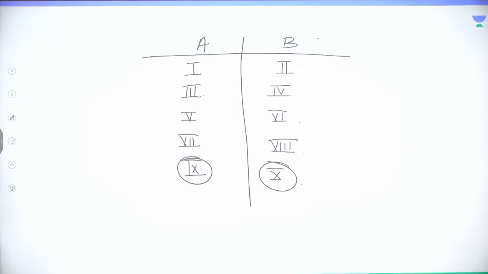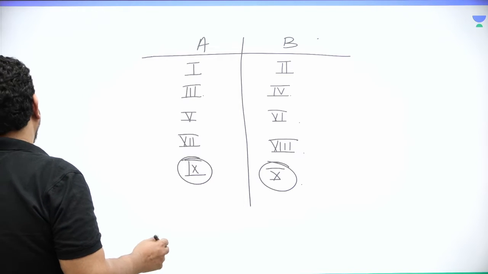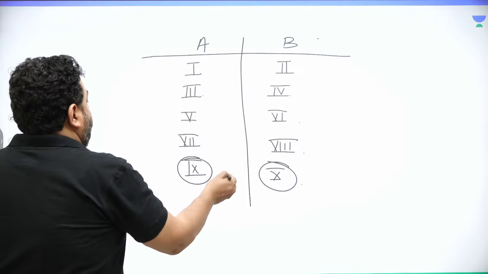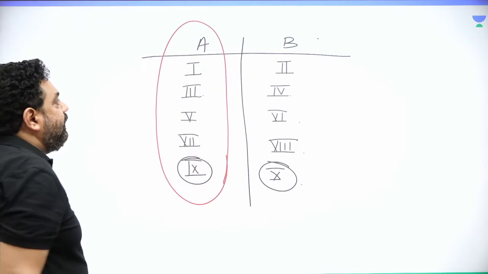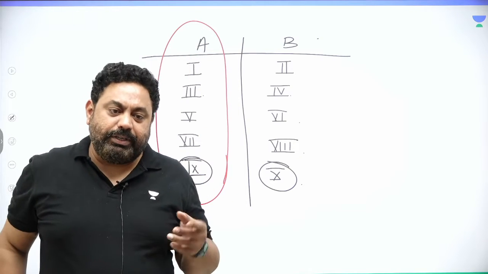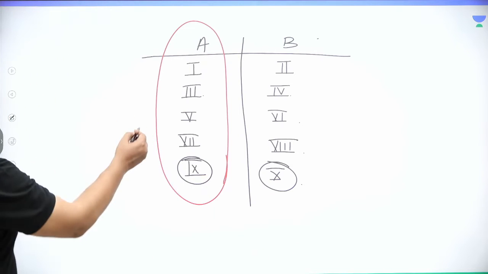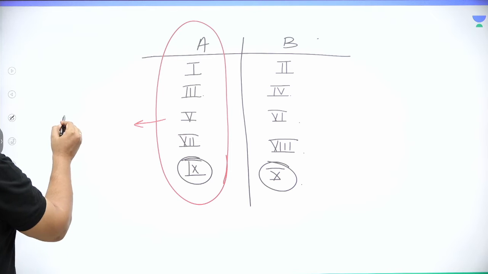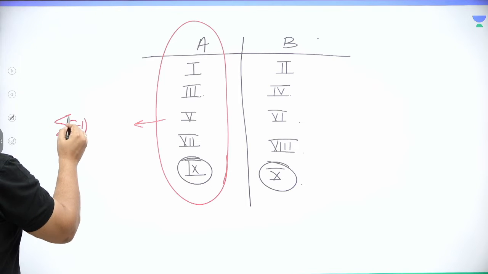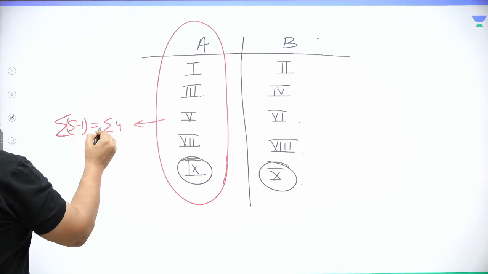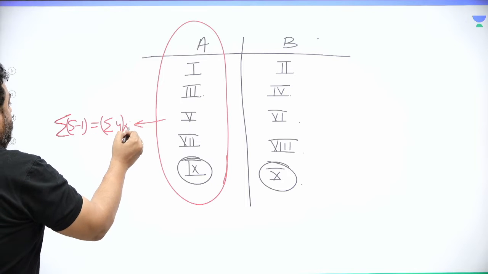So now what happens is, Group A plays each and every match in the same scenario. Each team plays with the other team 2 times, right? So there are 5 teams, so summation 5 minus 1, which is summation 4, into 2 also. Why?